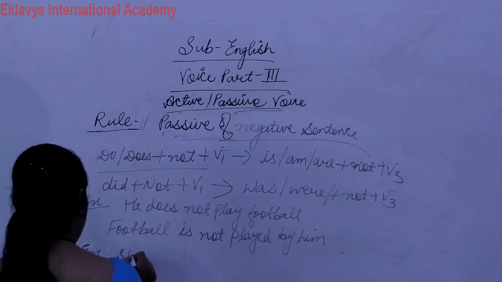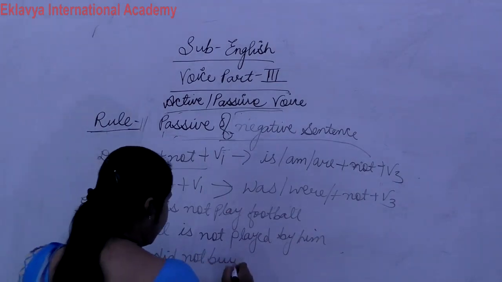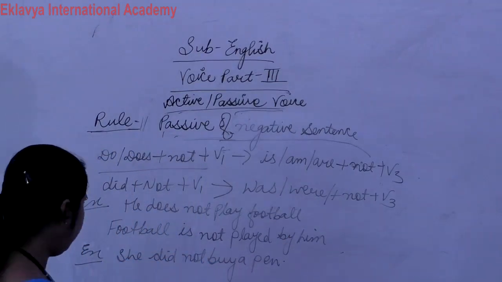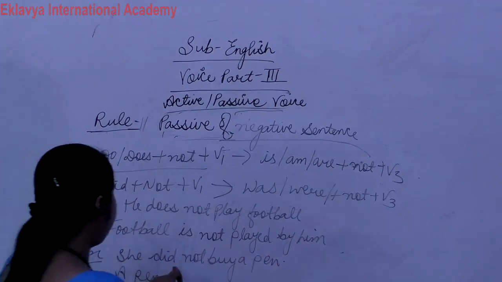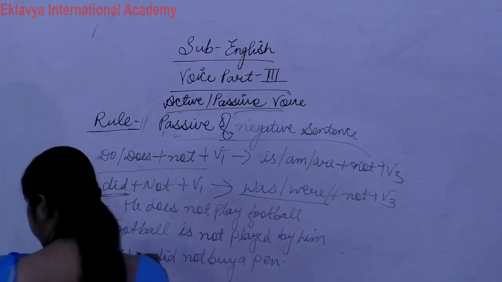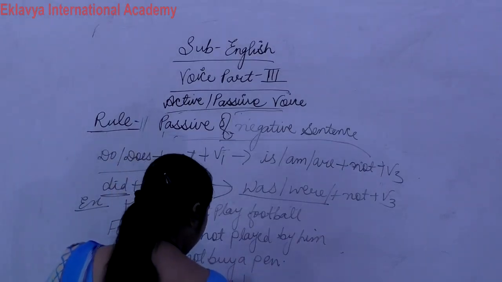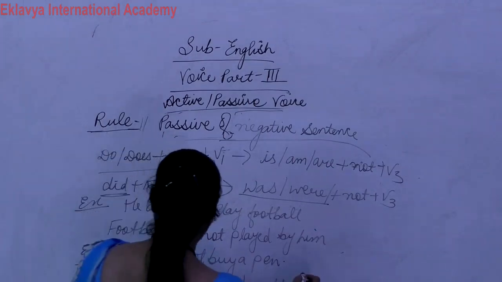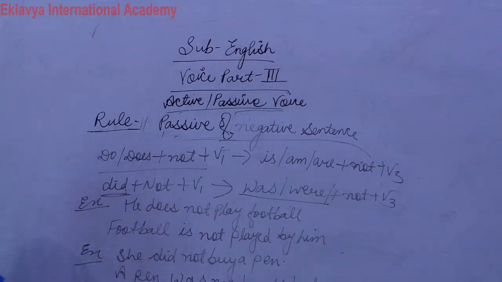Next, write down: she did not buy a pen. So a pen, now in place of did not, what do we use? Was and were. So a pen was not bought by her.